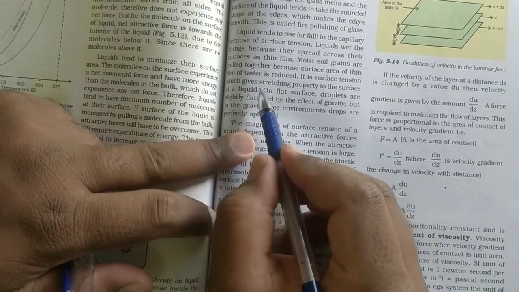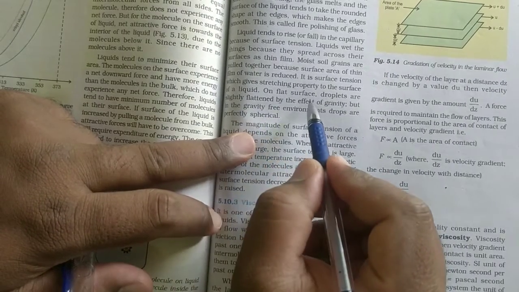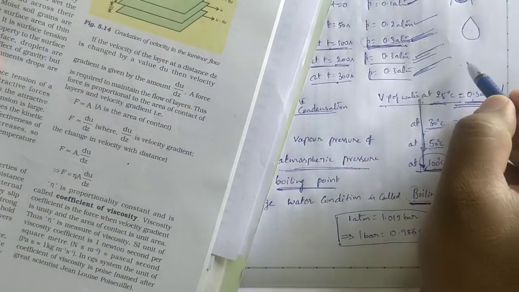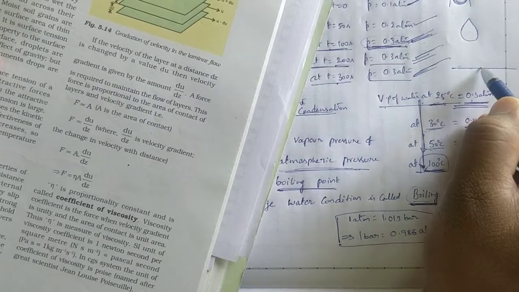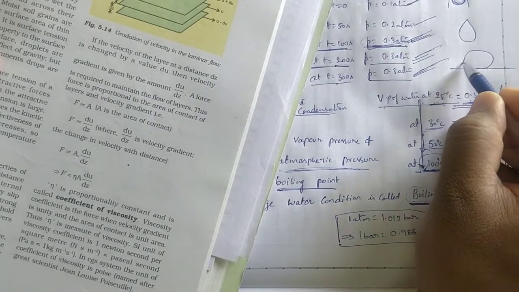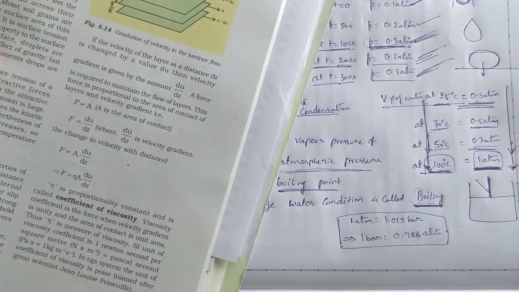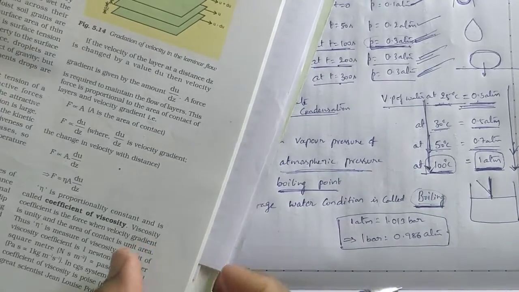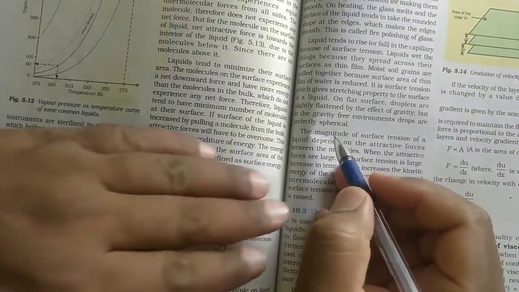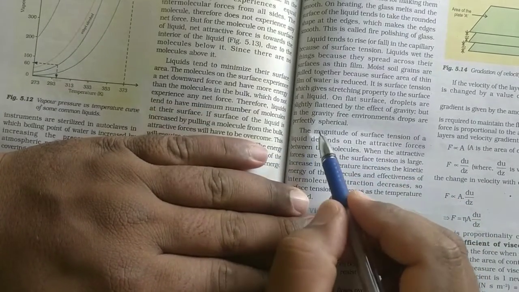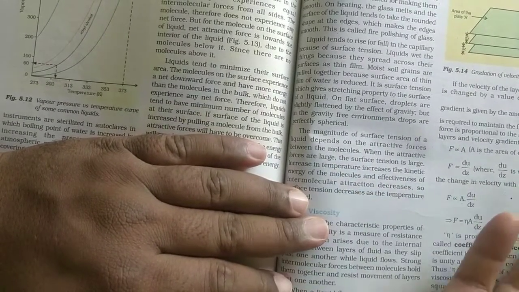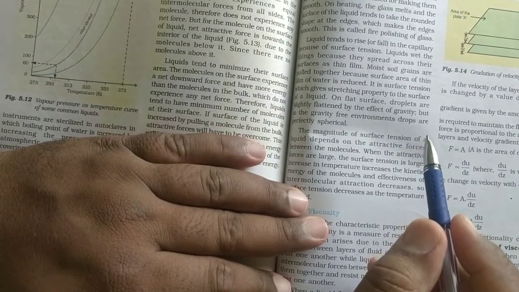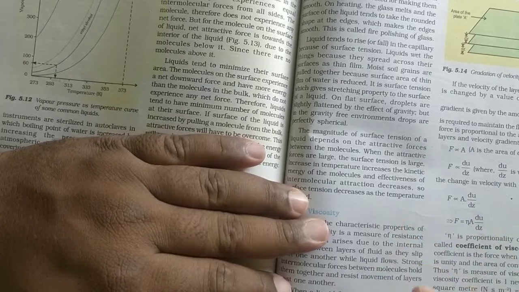It is surface tension which gives stretching property to the surface of a liquid. On a flat surface, droplets are slightly flattened by the effect of gravity. If you observe the water droplet on a flat surface, it will not be spherical; slightly it will get drifted because of gravity. Because of the downward force, the droplet is getting a slightly oval shape. That is because of gravity. But in gravity-free environments, drops are perfectly spherical. So if you have no outside force, or a gravity-less area, then in that condition, if you observe water droplets, they are in spherical shape only.